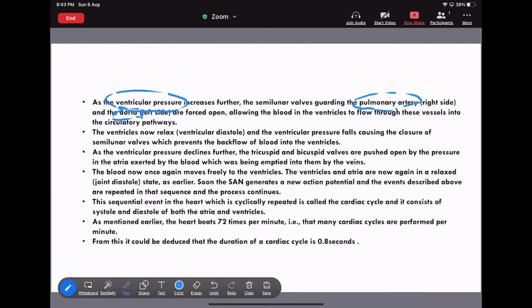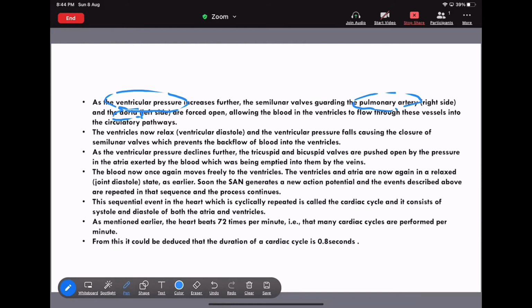And because of that, the semilunar valve will now be open, allowing the blood in the ventricle to flow through these vessels into the circulatory path. In which vessels? Can you say? That is the pulmonary artery and the aorta. These are the two blood vessels that are going to be open, and because of this opening, the blood will flow into the circulatory pathway. It is all about the ventricle contraction.